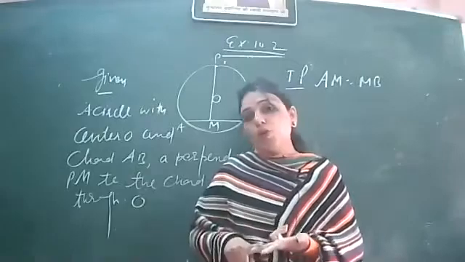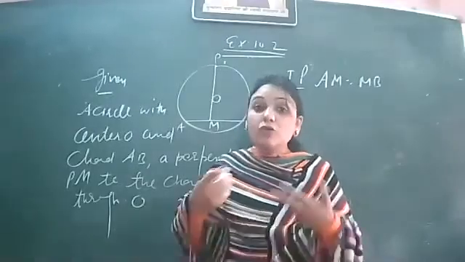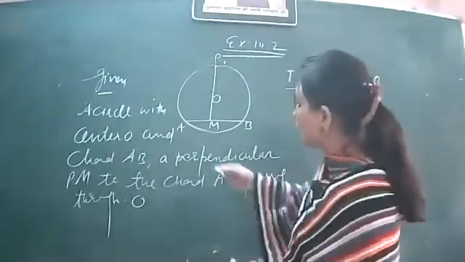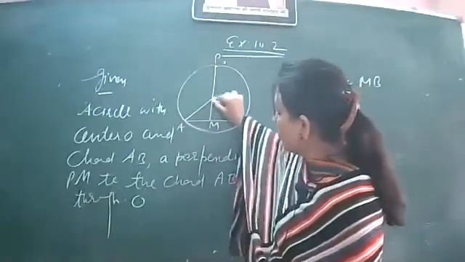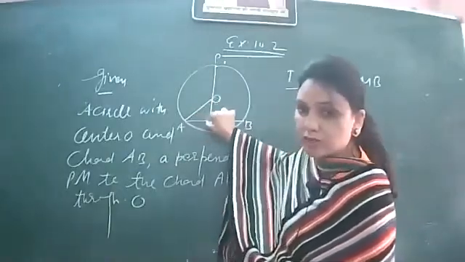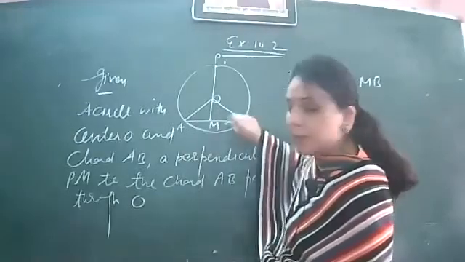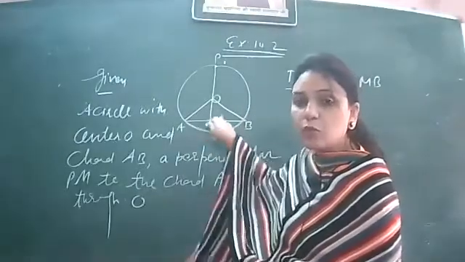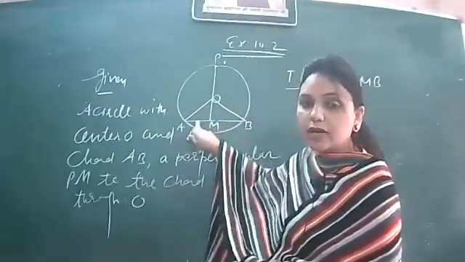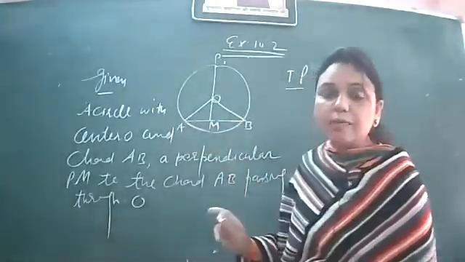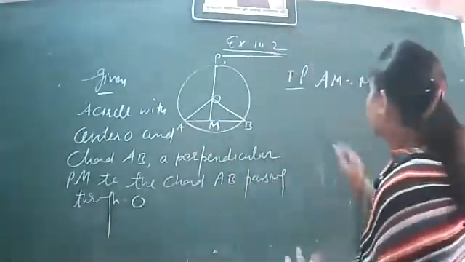So let us have two triangles like this. Joining AO, AM comes in this triangle. Joining OB, BM comes. If we prove these two triangles congruent, then by CPCT, AM and BM will be equal. Let us start the proof.